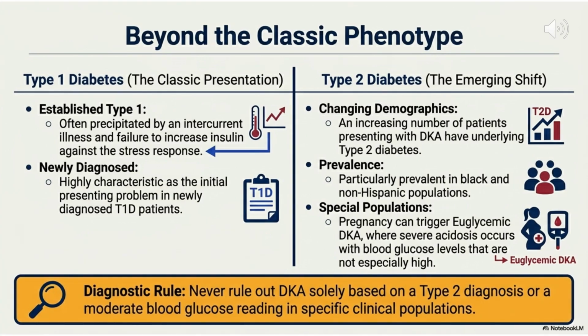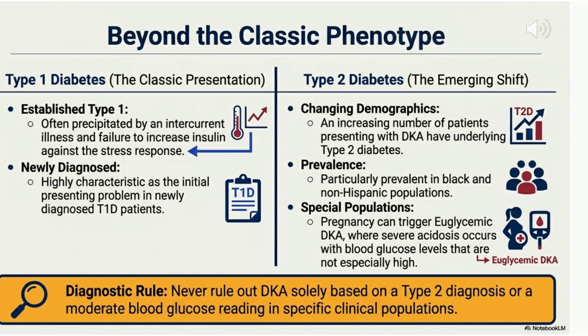DKA is no longer exclusive to type 1 diabetes. It is emerging in type 2 patients and, importantly, in those using SGLT2 inhibitors. This can cause euglycemic DKA, where severe acidosis occurs without extremely high glucose. Never rule out DKA based on glucose alone.